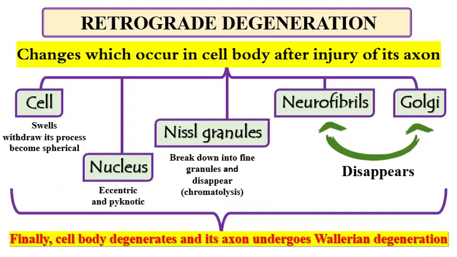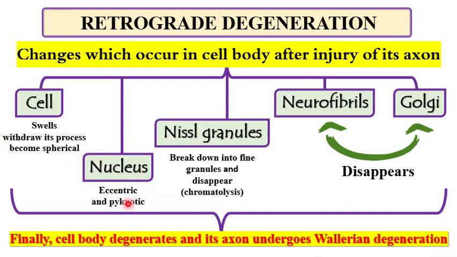Retrograde degeneration is the changes that occur in the cell body after injury of its axon. If an injury occurs in the axon, what happens in the cell body? The changes that happen in the cell body are called retrograde degeneration. What are these changes? The cell itself will swell and withdraw its processes, so it becomes spherical.